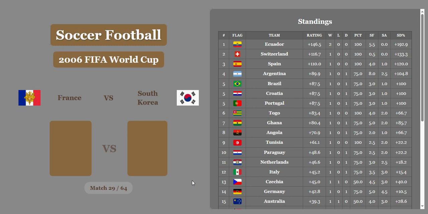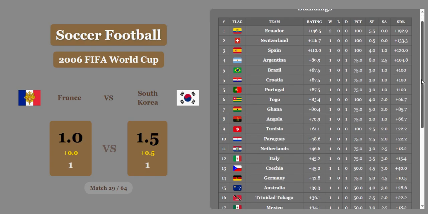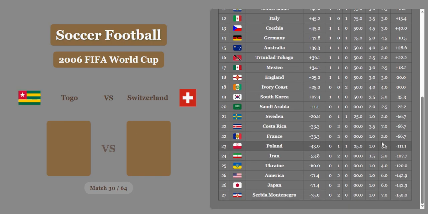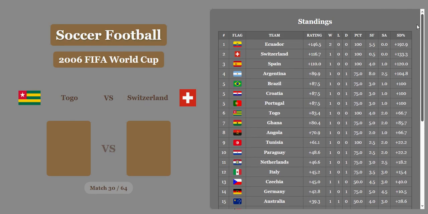France versus South Korea. The game ended in a draw. Let's see what happens. Is there a significant economic difference? There is. South Korea with a huge victory over France. That is not a good look, France. And South Korea will be in 19th place and France in 22nd. Ouch, that's embarrassing, folks. Way down there.